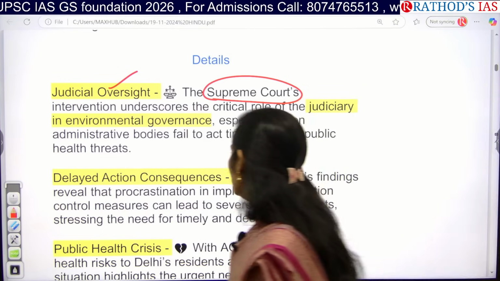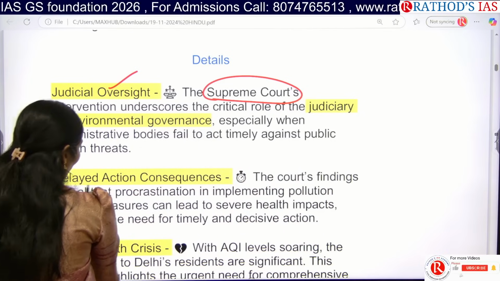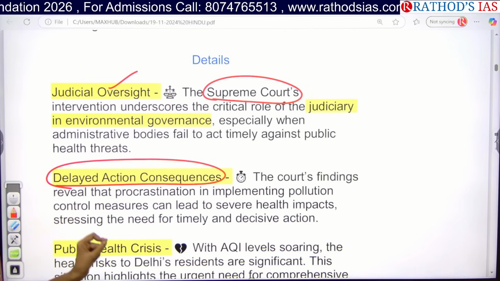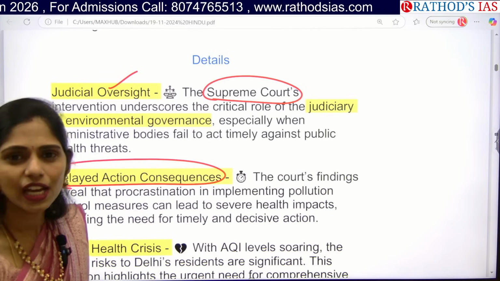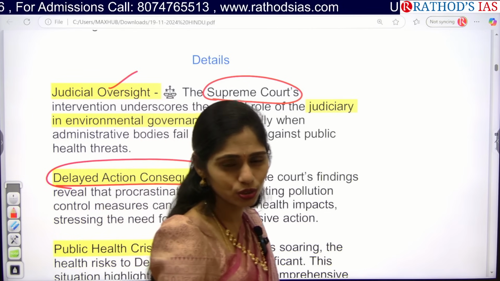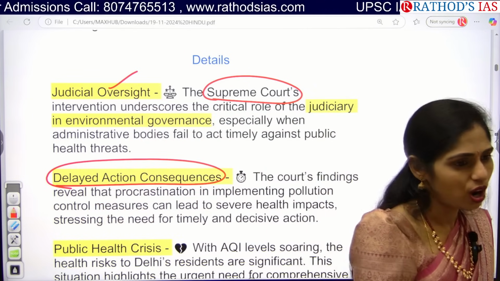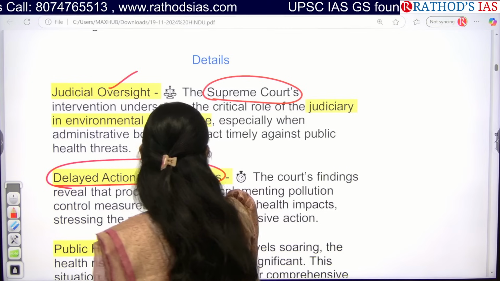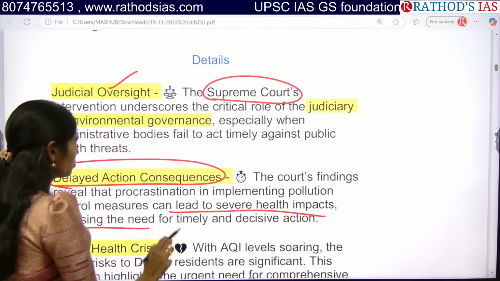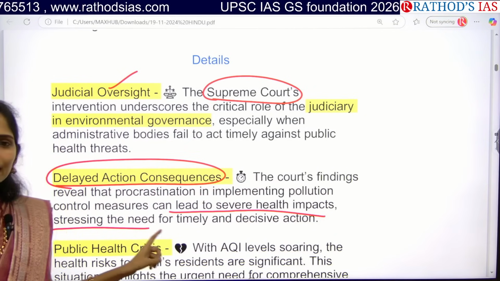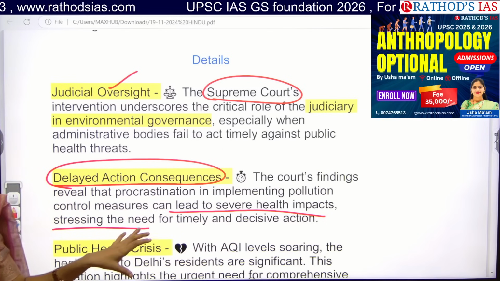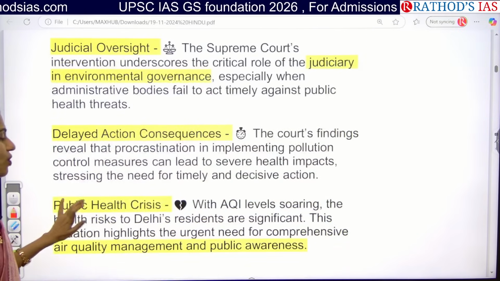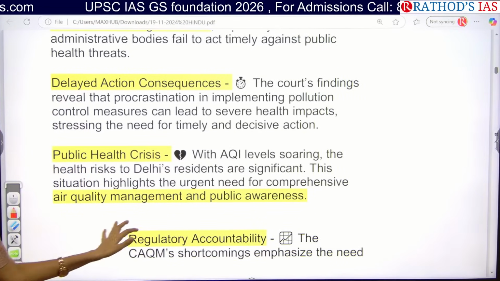Okay. So actually this article is saying that because of the delayed action of the CAQM, it is having an impact on the health of the people, especially those vulnerable to this air pollution, obviously elderly people and children. So there is a severe health impact, which stresses the need for timely action, and now we have to take proper actions to control that air pollution.